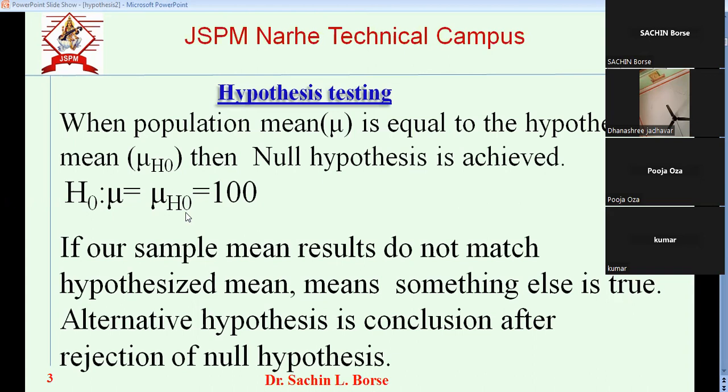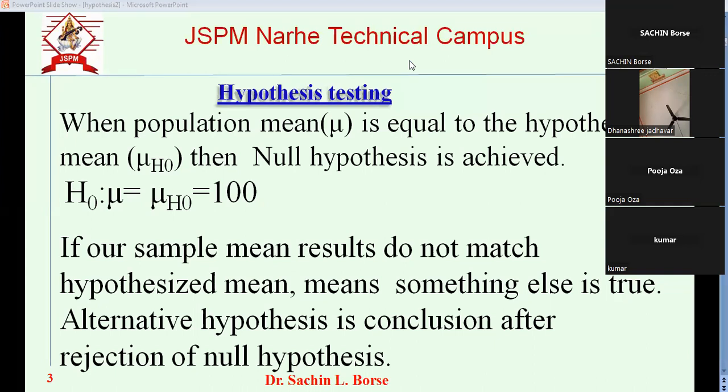Now we have to select a sample. What is meant by sample? In India, what is the population of India now? Almost 125 crores. So we cannot test all of this. So we have to take samples from different regions, and then we need to find the mu.